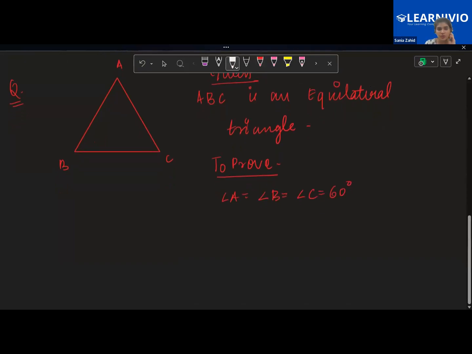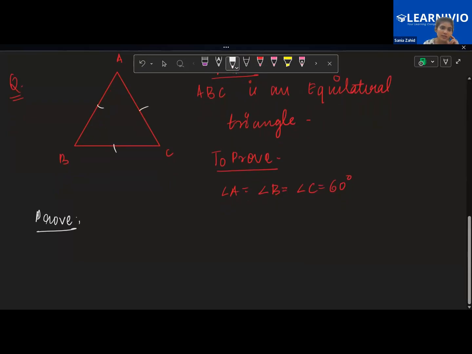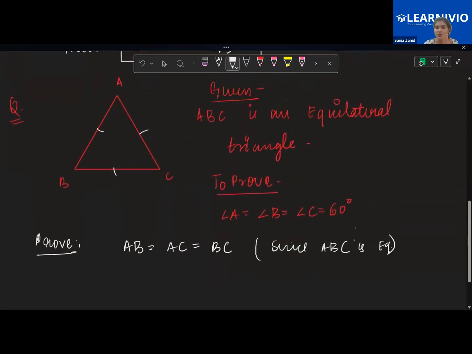Now children, what is the proof for that? First of all, in an equilateral triangle, all sides are equal to one another. So proof: AB is equal to AC is equal to BC, since ABC is equilateral. Now I will pick the sides one by one.